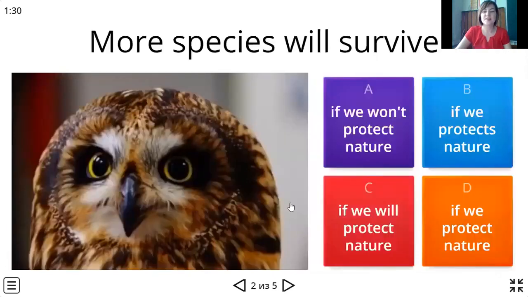And one more sentence. More species will survive if we won't protect nature, if we protect nature, if we will protect nature, if we protect nature. We've got the result. We are looking for the condition used in present simple, and between these two options we will choose D as we've got the subject in plural form.